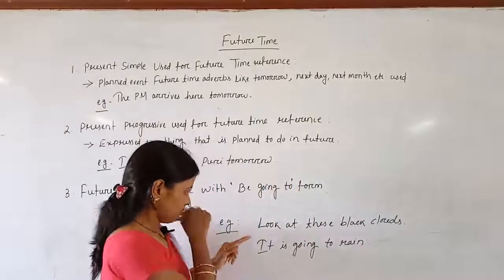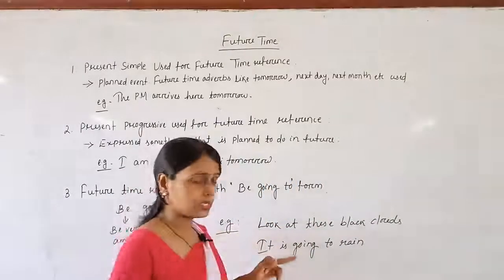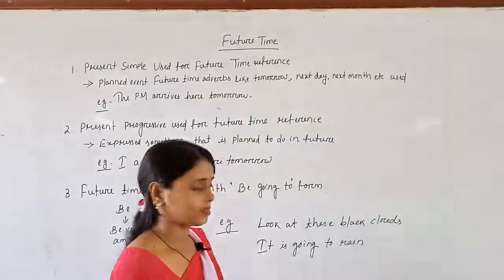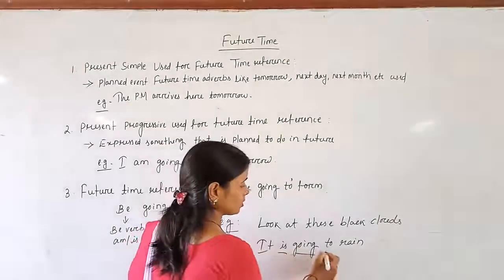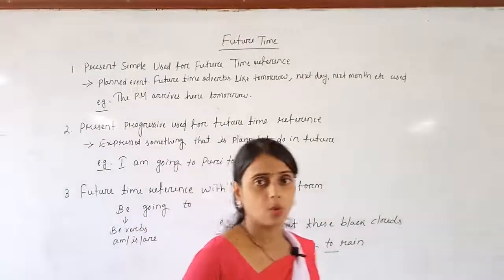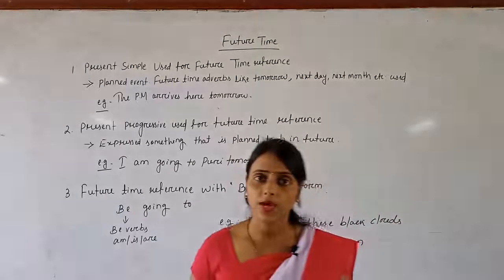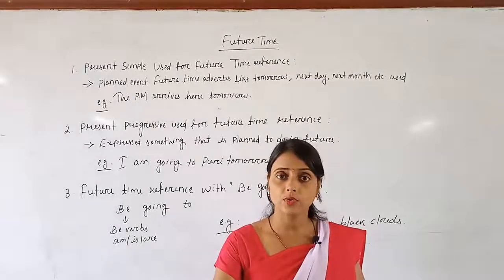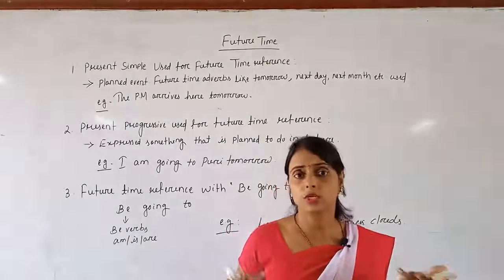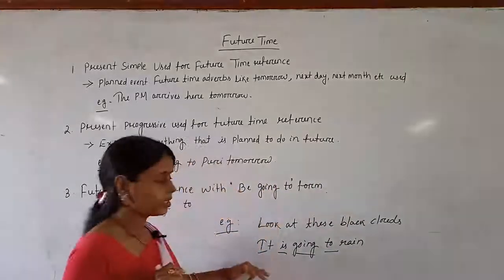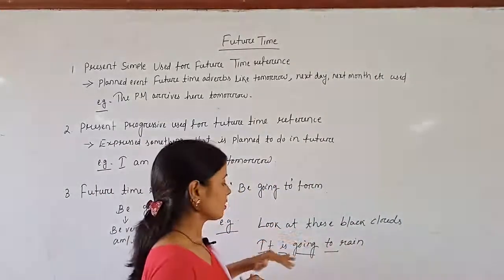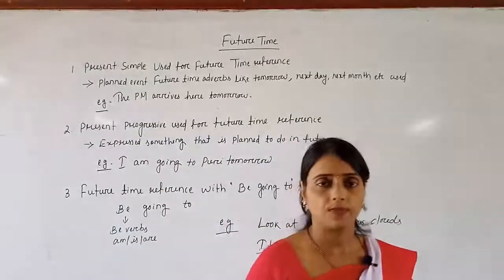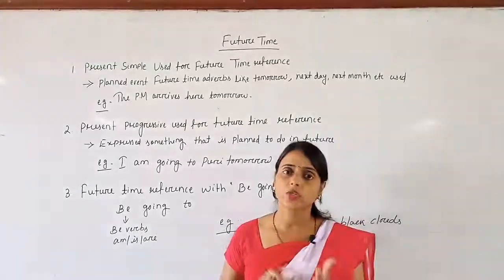Here look. The speaker is speaking: look at these black clouds, it is going to rain. That is be going to form. My car is an old one, so I am going to purchase a new car. Correct, because one evidence, the reason, is also mentioned. Your car is old, that's why you are going. Independently, you should not use it. So understood? When one evidence is there, you can use be going to form, and be going to form is also referring to future time. So with this, your past tense and future time is over.